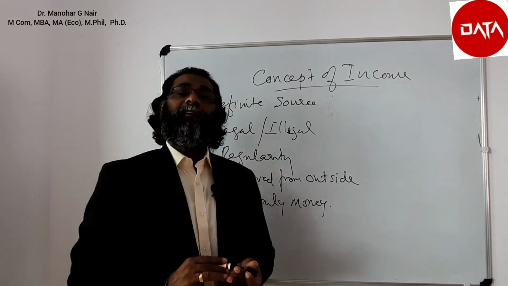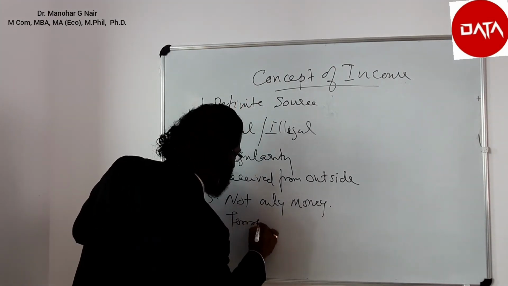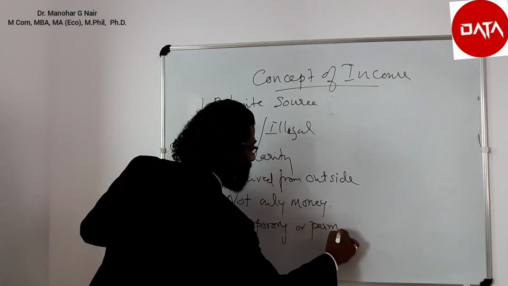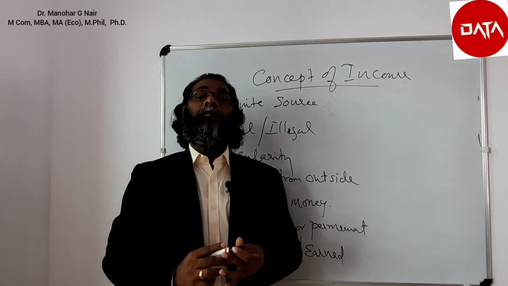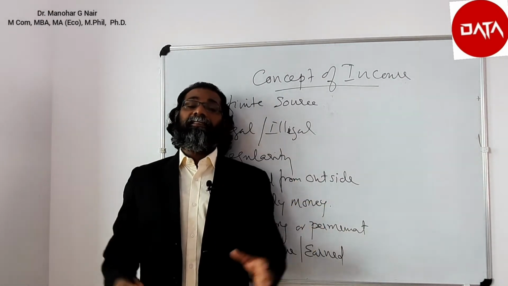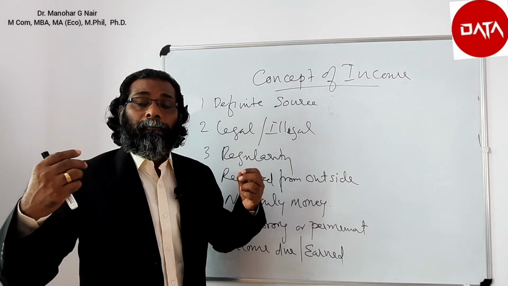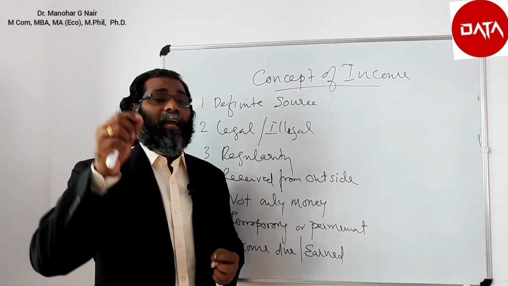Income could be temporary or permanent. Income due or accrued will be considered as income. It need not be exactly received; even if it is due or accrued, yet to be received, it will be considered as income.